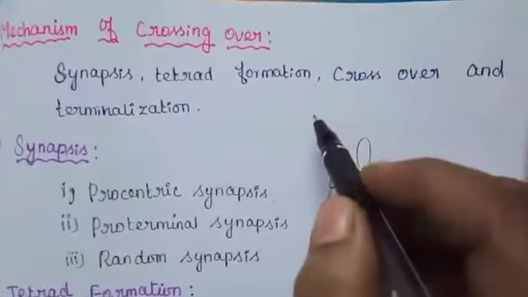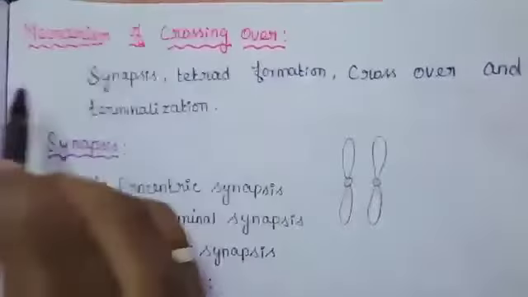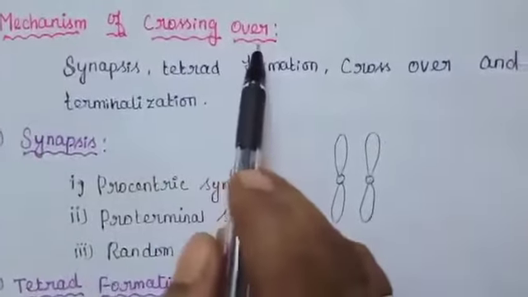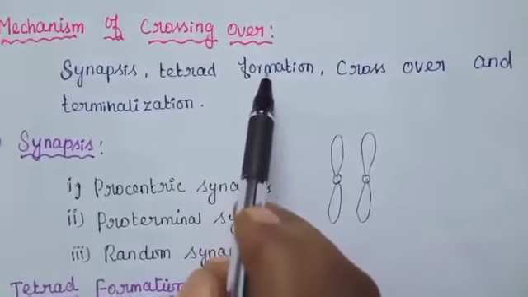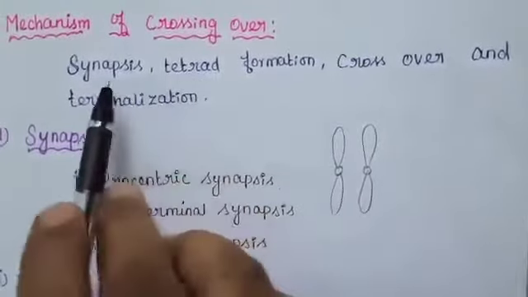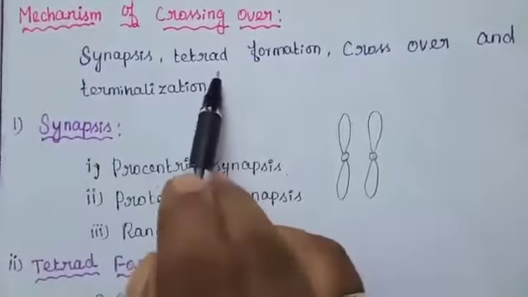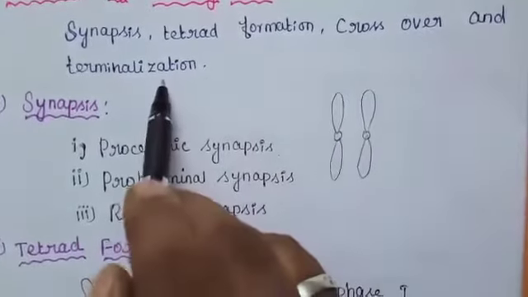Dear students, this is the third video of the third lesson. This topic is the mechanism of crossing over. Crossing over is a precise process that includes the stages like synapsis, tetrad formation, crossover and terminalization.